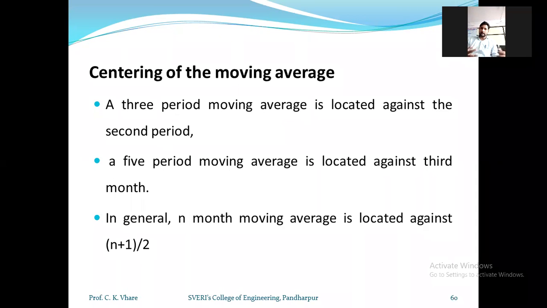If we are taking the averaging of 3 periods, then that averaging should be located in front of the second period. If you are taking the average of 5 periods, then that averaging should be located in front of the third period. In general, if you are taking an n months moving average, then it should be located in front of the (n plus 1) divided by 2 period.